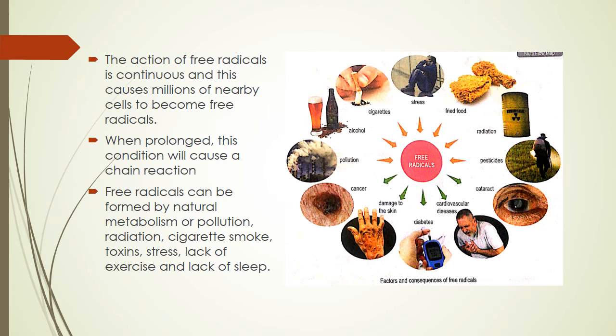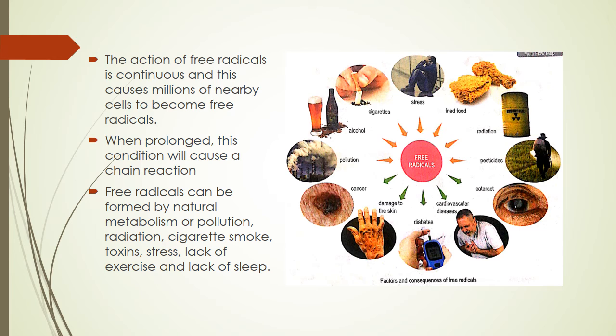Free radicals can be formed by natural metabolism or pollution, radiation, cigarette smoke, toxin, stress, lack of exercise and lack of sleep. Okay, look at the diagram. So you can see the orange arrow and the green arrow. The orange arrow is the factor that causes the free radical, whereas the green arrow is a consequence of free radical. So we go for the factor first.